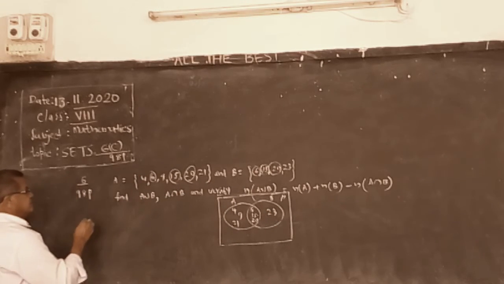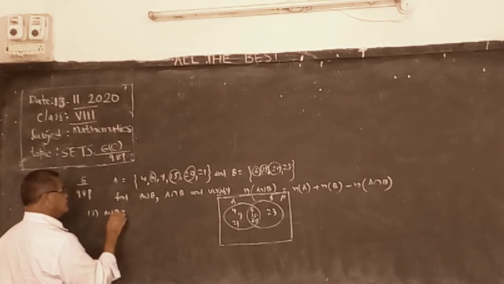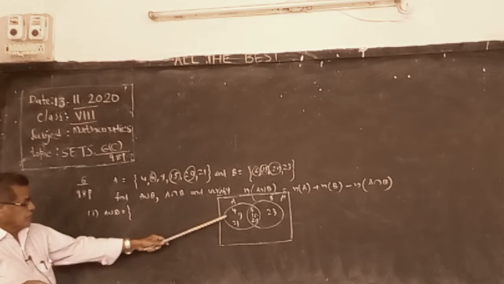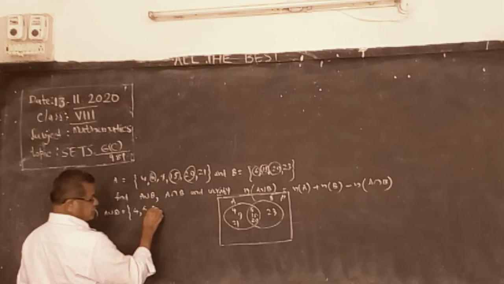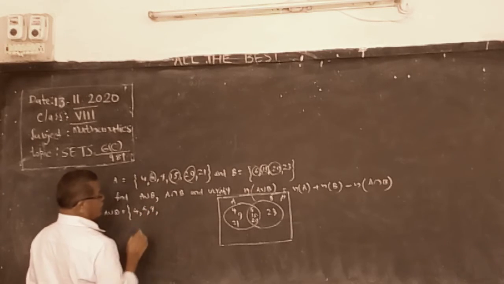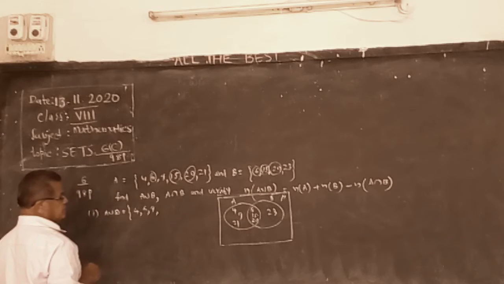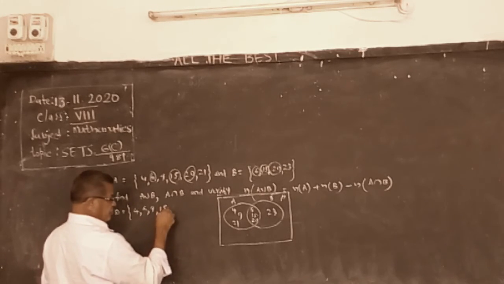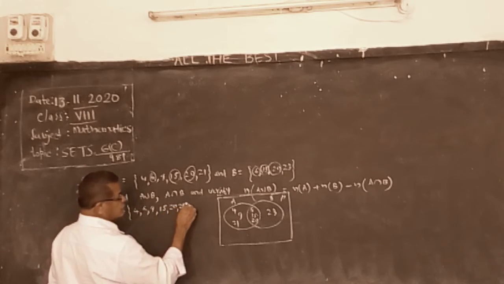Now we can easily find number 1, A union B. First find A union B. Write in order. First 4, next 6, 9, after 9, 15, next 20, 21, 22, 23.